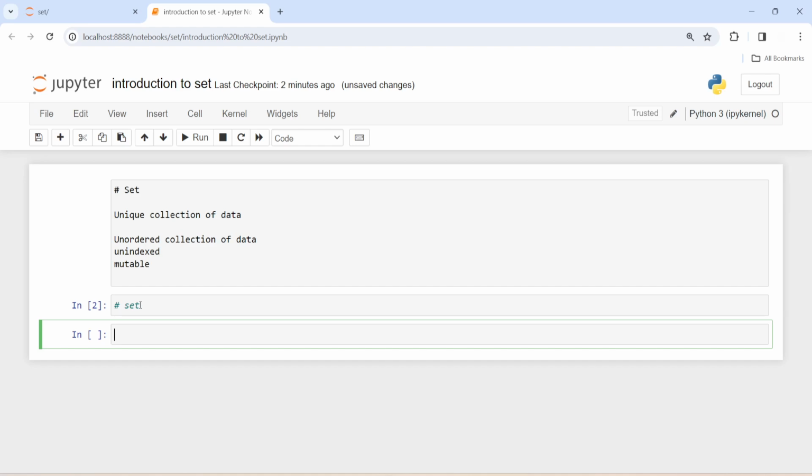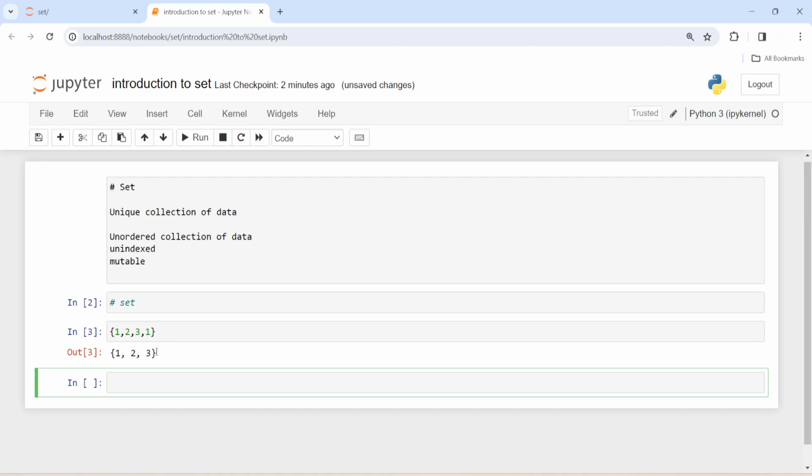How we define a set: using curly braces and passing comma separated values 1, 2, 3. Can I pass 1 as well? So there is 1. It will not be kept, because set is a unique collection of data. So let's execute it and see what it will return. It is returning 1, 2, 3. There is 1 two times, but it is returning one time because it only contains unique collections of data.